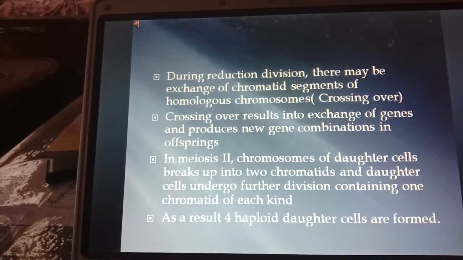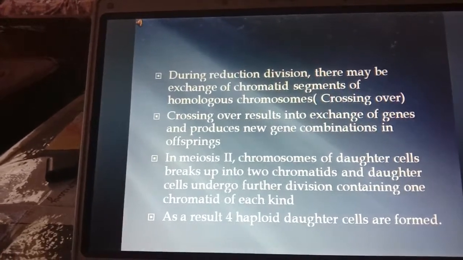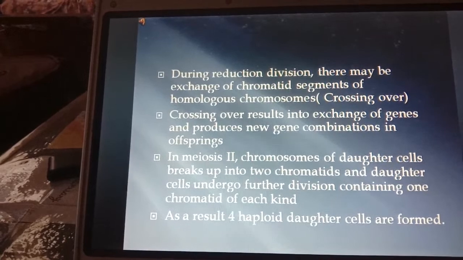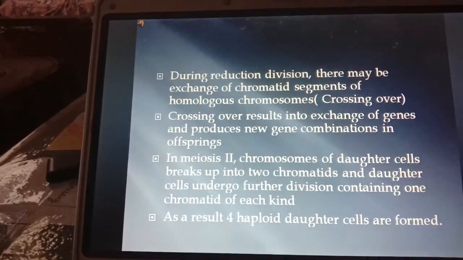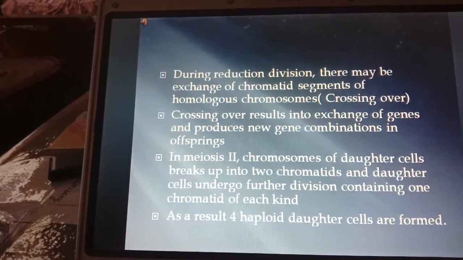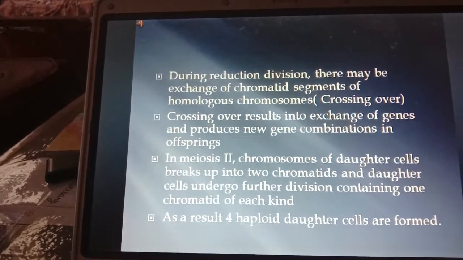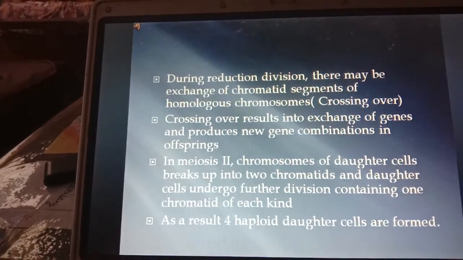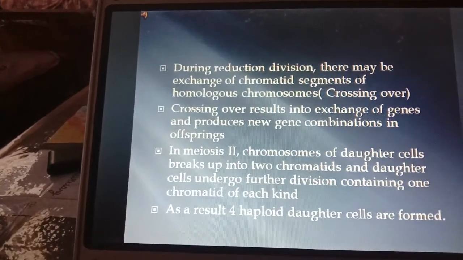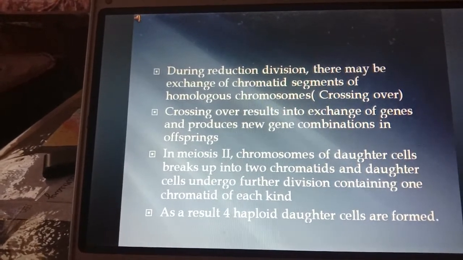In meiosis 2, chromosomes of daughter cells break up into two chromatids and the daughter cells undergo further division, containing one chromatid of each kind. As a result, 4 haploid daughter cells are formed.